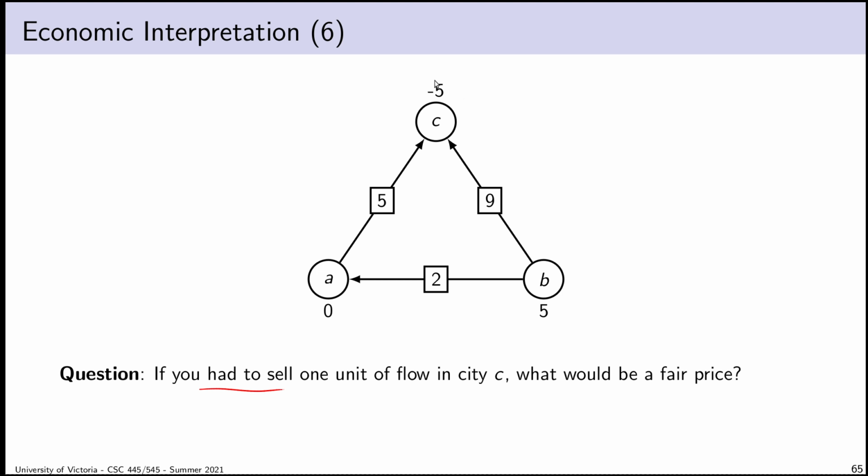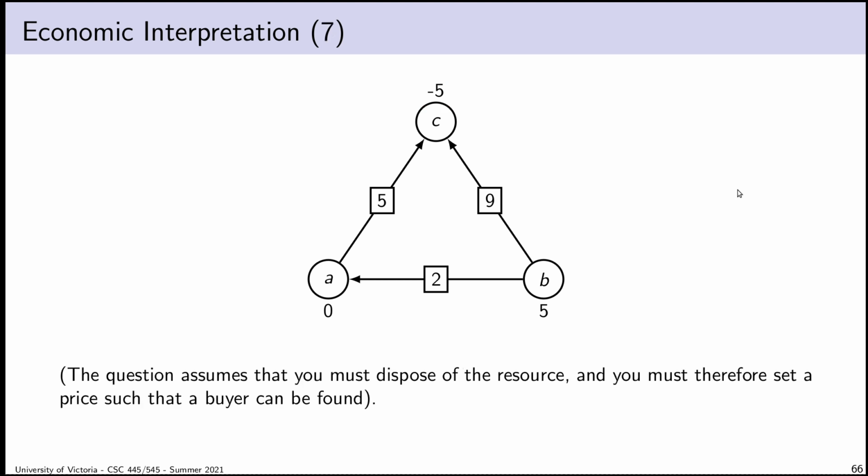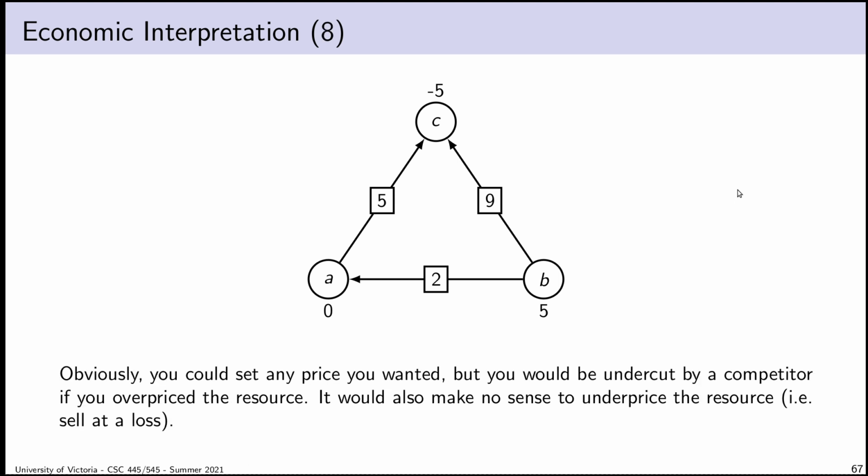Now in city C, if you wanted to sell 1 unit of flow, you could expect to make money. You could expect to set a positive price for it because there are buyers. There is a demand in the city, which means there are buyers that would buy at least 5 units of flow. And just to be clear, the question I've just asked is: you have 1 unit of flow and you must set a price so that somebody will buy it. You have to set whatever price a buyer would pay.